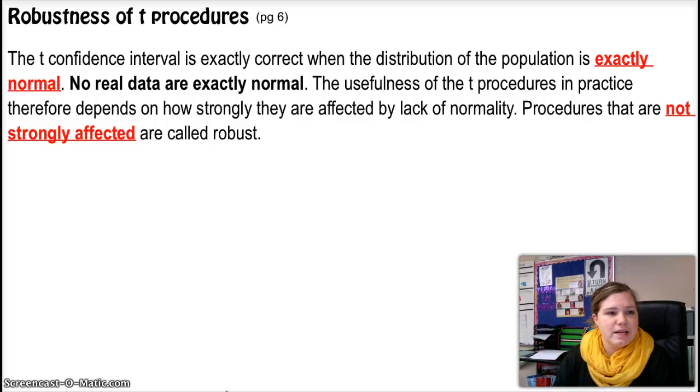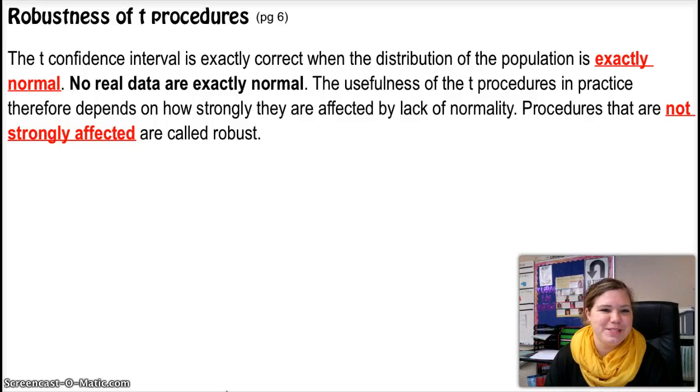All right, in this video we're talking about the robustness of T procedures, and it goes with page 6 in your note packet. Robustness is kind of a funny word, so laugh now and get it out of the way, and then we'll talk about what it means to be robust.